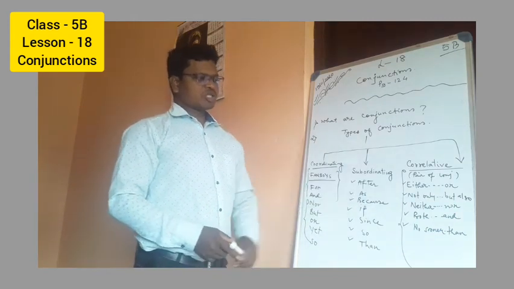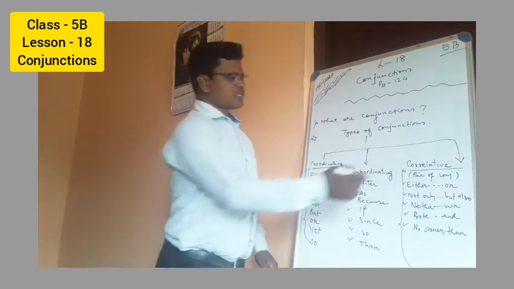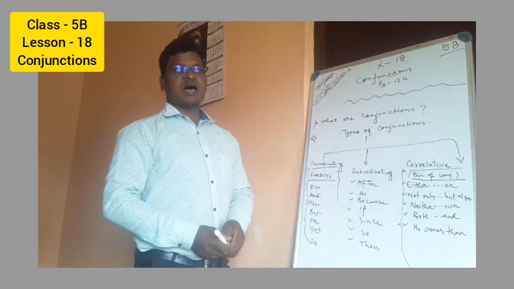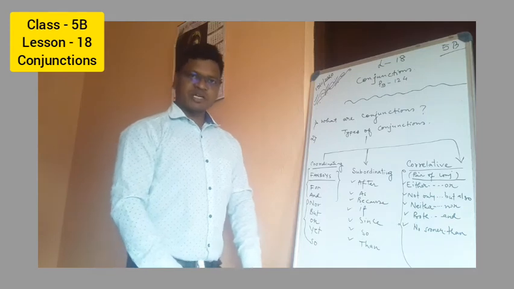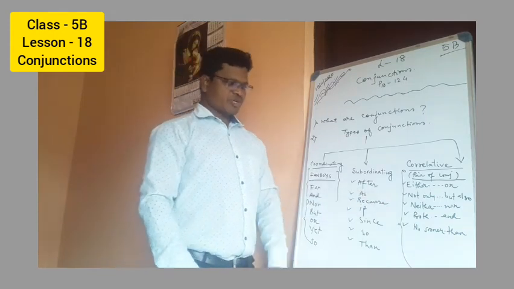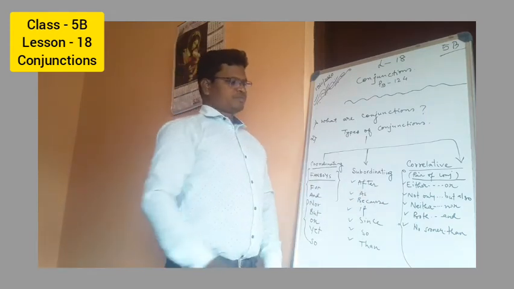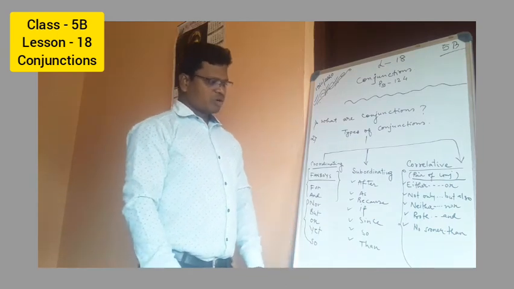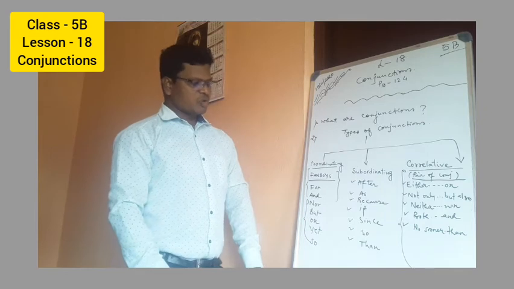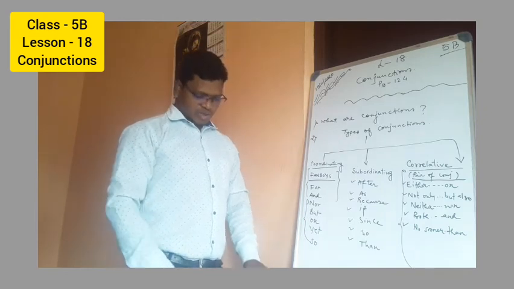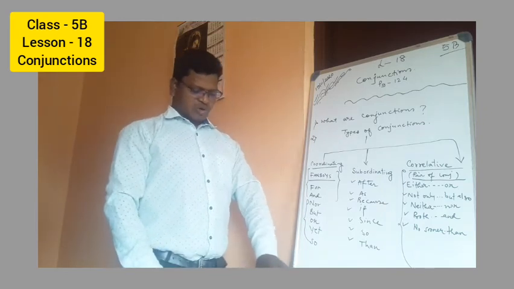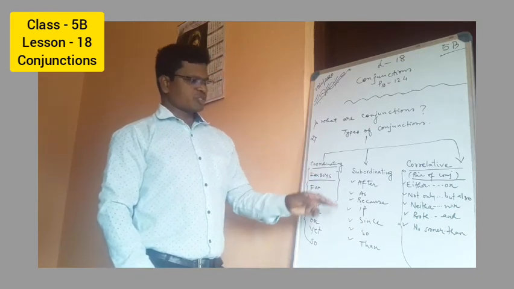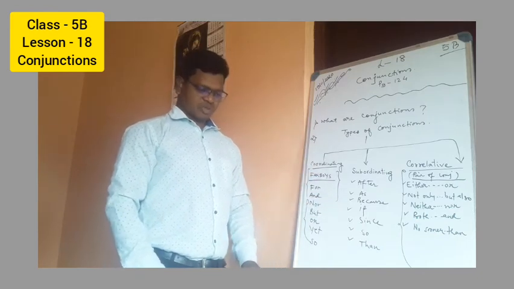Now let us talk about the correlative. Correlative conjunctions are always used in pairs. For example: either or, not only but also, neither nor, both and, no sooner than. So here we have some examples of correlative. I think we have now seen the coordinating, subordinating, and correlative conjunctions.